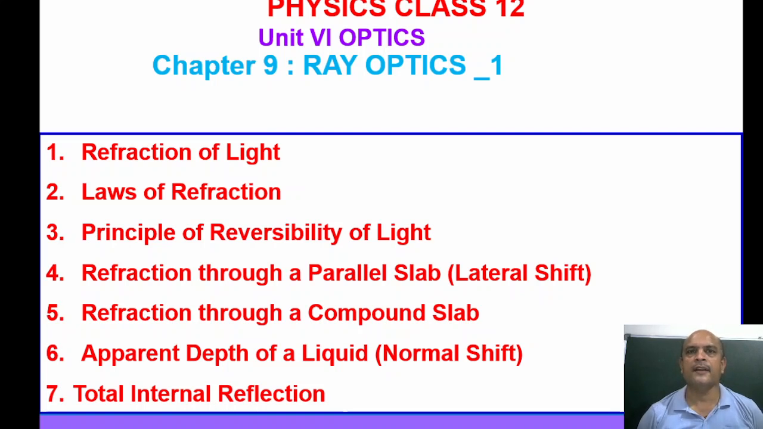This is the starting of the second book of class 12th, and this is the unit called optics, bifurcated into two chapters, ray optics and wave optics. As we discussed in class 10th, light follows dual nature, ray nature and wave nature. Sometimes we discuss phenomena of light considering it as a ray, and sometimes considering it as a wave. So in this chapter we discuss the ray nature of light.